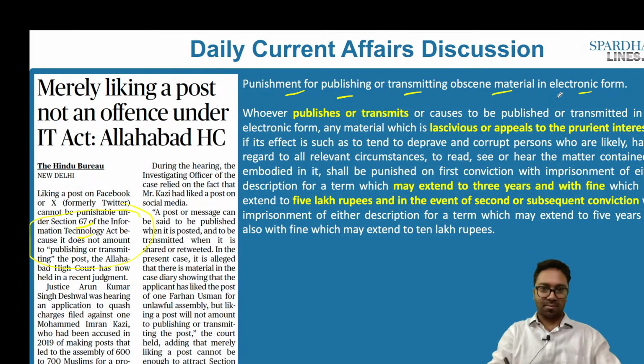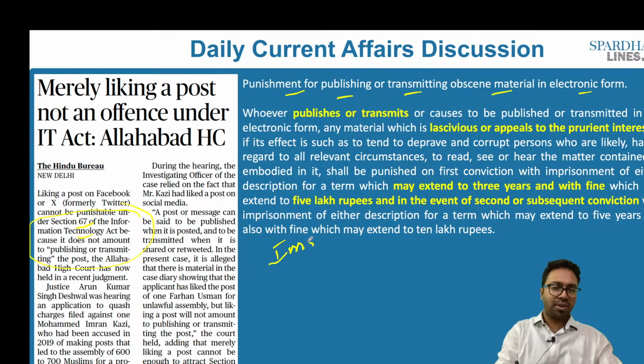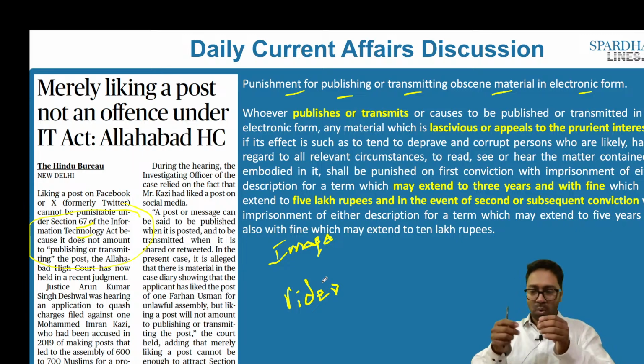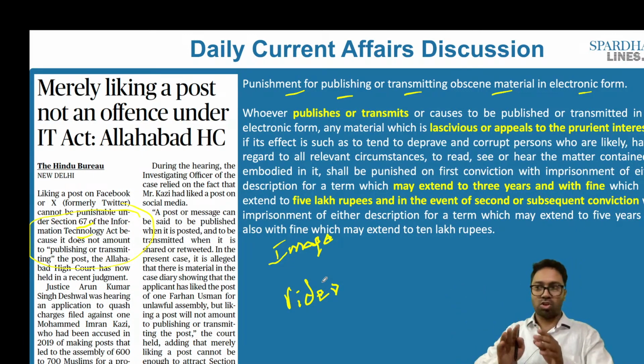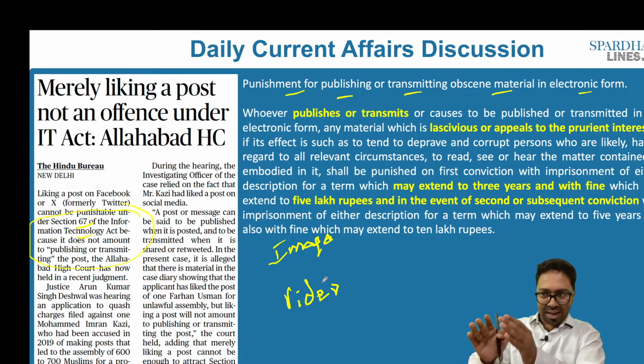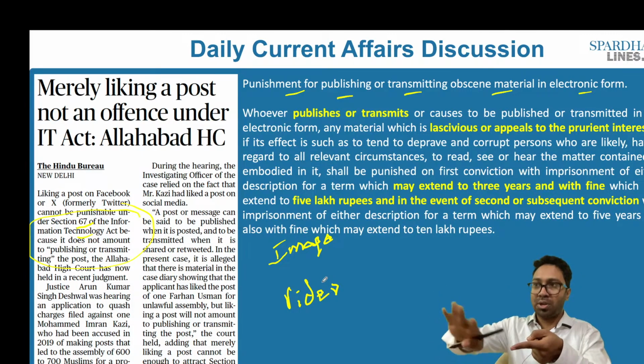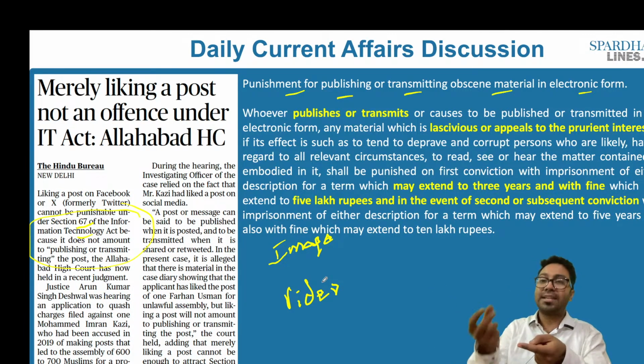Let's say, for example, there is an image, or let's say there is a video. This image or video is in obscene form. So what do I mean by it? It is a video or an image where the consent of that particular victim has not been taken. It is in an aggressive sexual intent form, and without the consent of that particular individual, this image has been transmitted to another individual or it has been published.